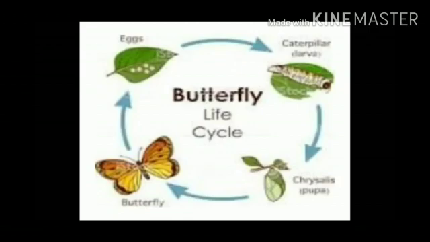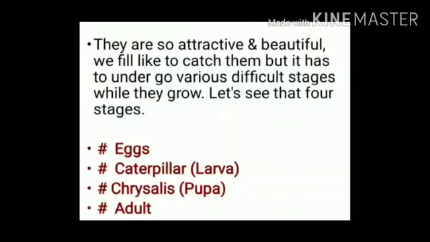After the larva or caterpillar, it goes inside the chrysalis or pupa. And after the growth takes place, it fully changes into a butterfly. Students, butterflies are so attractive and beautiful. We feel like catching them, but they have to undergo various difficult stages while they grow.